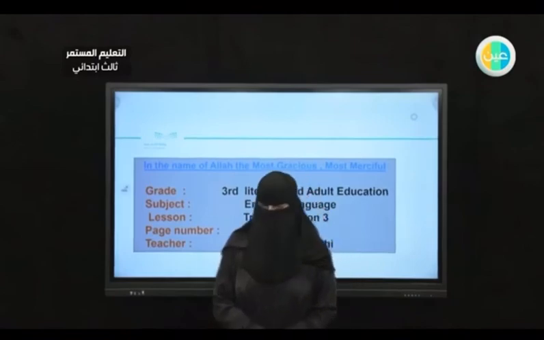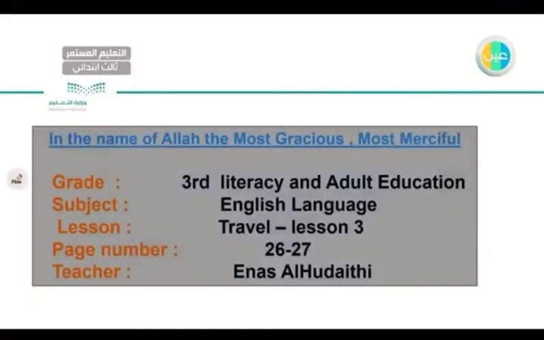So let's start together. As you can see, we are still at unit number 2. The name of the unit is called Travel and Transportation. This is lesson number 3, or the third lesson. You can find this lesson at page 26 and 27. We'll be taking this lesson in 2 days.